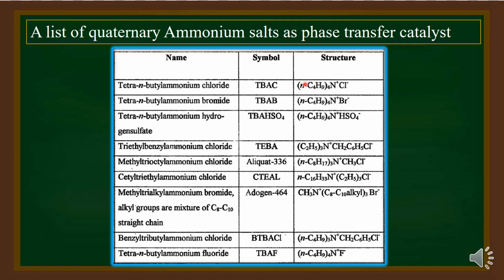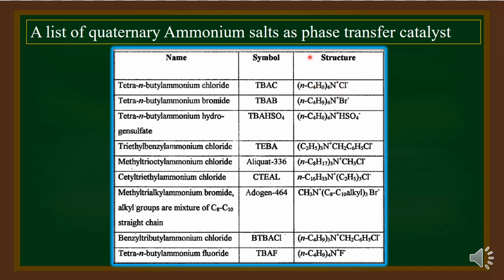The alkyl and aryl part of the molecule is non-polar. It is made up of only carbon-carbon and carbon-hydrogen bonds. Since it is non-polar, it is hydrophobic and miscible with organic solvents, whereas the other end of the molecule, which is ionic, makes it miscible with the aqueous phase.